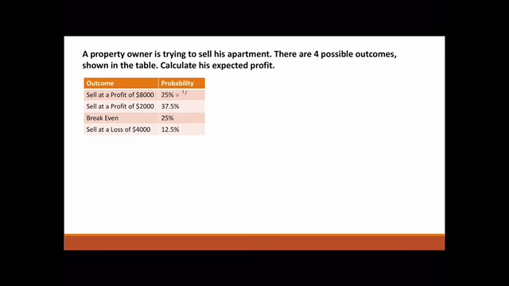So 25% is 1 over 4. 37.5% is 3 out of 8. That one's 1 over 4. 12.5% is 1 over 8. So all you need to do is multiply this by this, this by this, and so on. So his expected profit would be all of that.